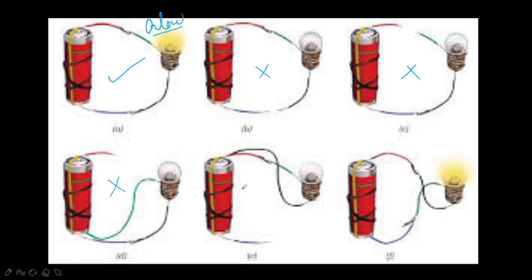No. Next, I have removed both wires from the bulb and connected them to the positive terminal. Now can you observe the glowing of the bulb? No. And here again, when we change the path, that means green to the blue and black to the red, again we can see the glowing of the bulb.